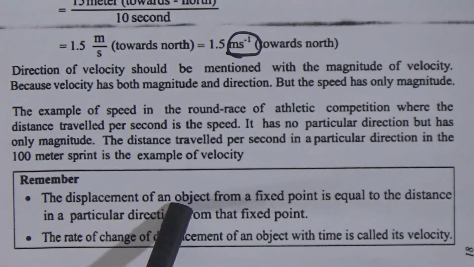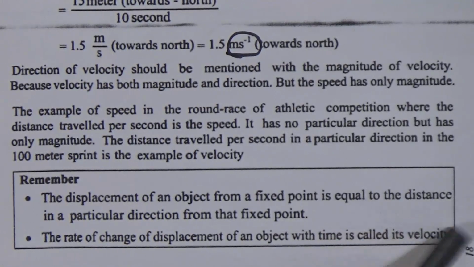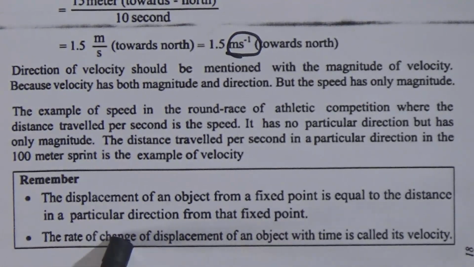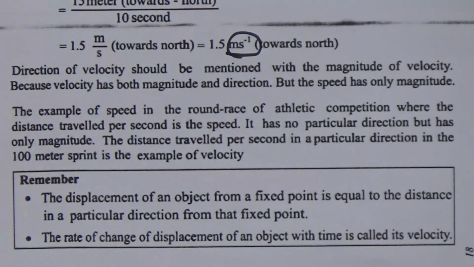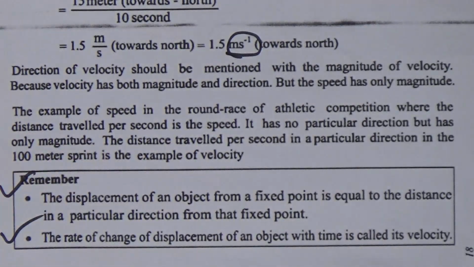The displacement of an object from a fixed point is equal to the distance in a particular direction from that fixed point. And the second point is the rate of change of displacement of an object with time is called its velocity. Dear students, you have to learn these 2 points.